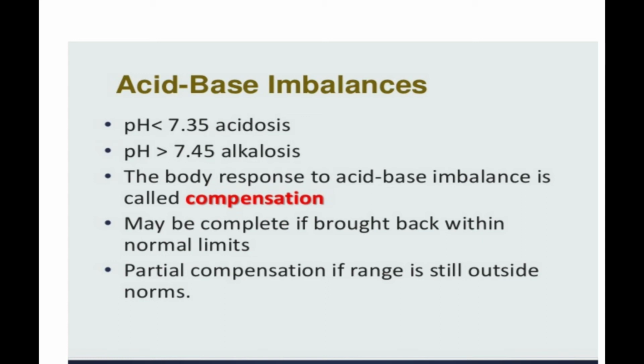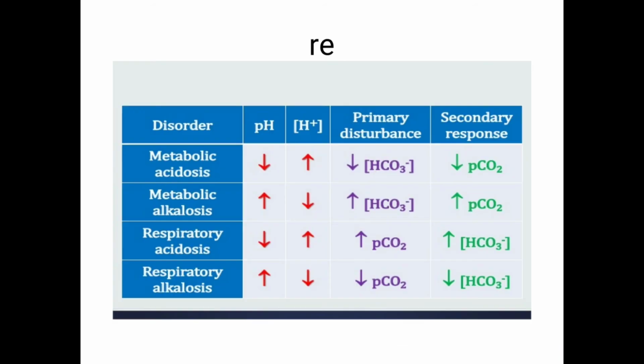It may be complete if the pH is brought back within the normal limit. There is full compensation, or partial compensation if the change is still outside normal. Okay, so this is just to say there are disorders, metabolic and respiratory acidosis and alkalosis.